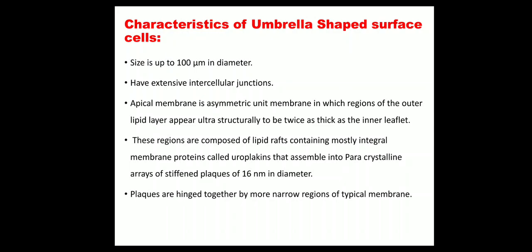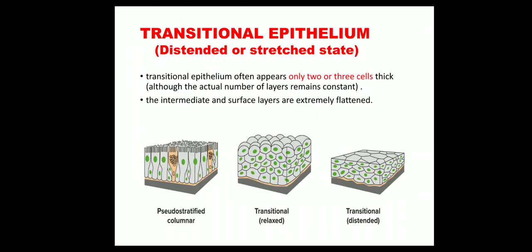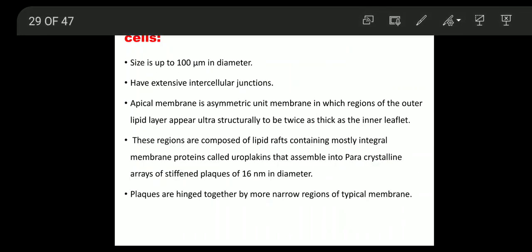For example, if I say that this is the apical plasma membrane of one umbrella cell, they are saying there are special regions of this membrane where it is thickened, like this.